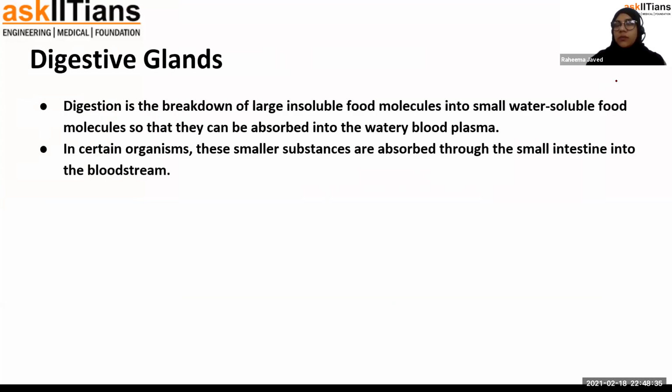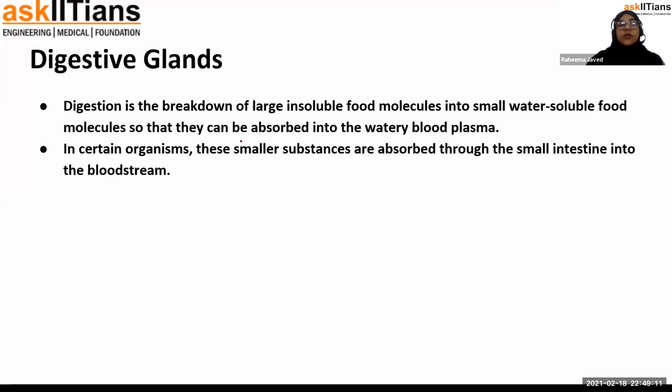I already spoke about the two parts of the digestive system of human beings. There is the alimentary canal, the different parts of the alimentary canal, and the digestive glands, which are the accessory glands which help in the digestion process, basically. So, digestive glands are responsible for producing the digestive juices, which include the most important factor known as the enzymes, which help in breaking down the large molecules into smaller molecules.